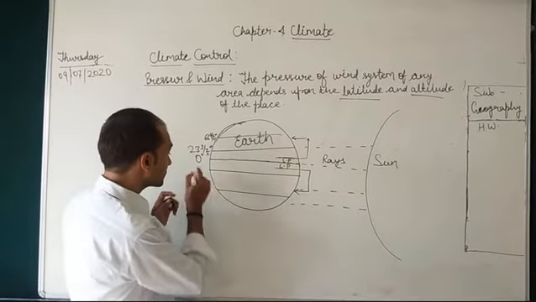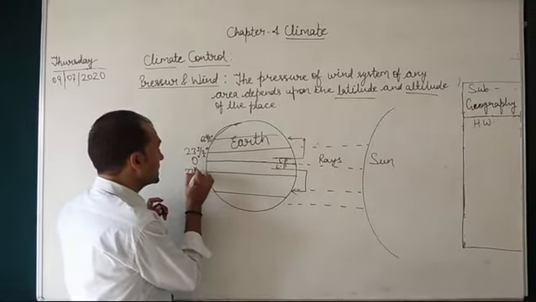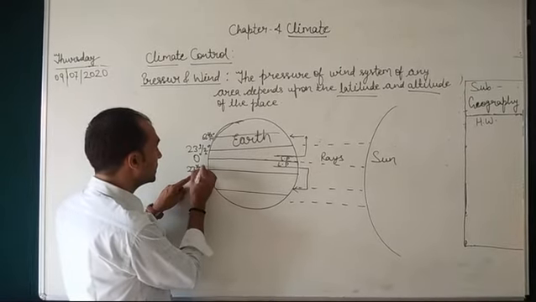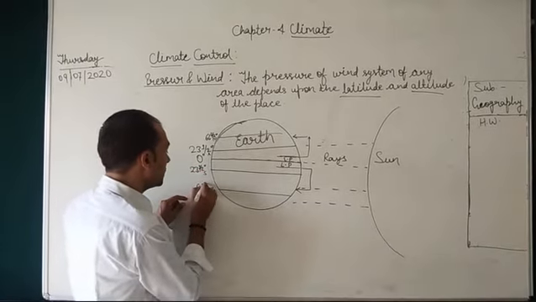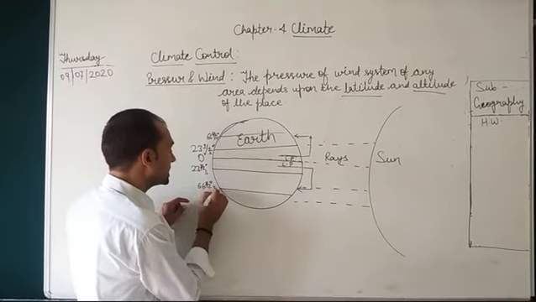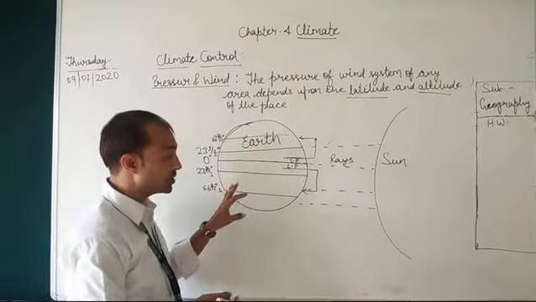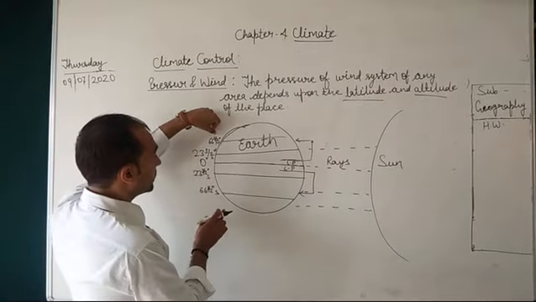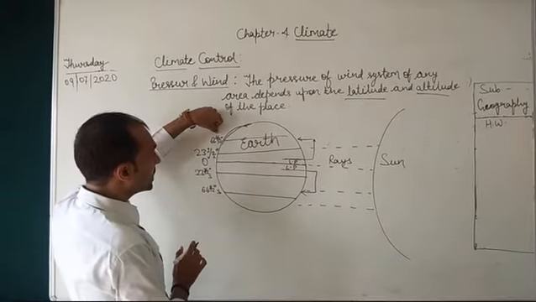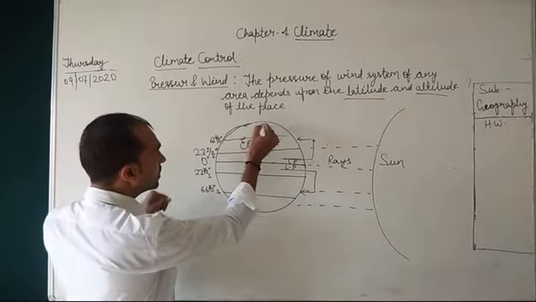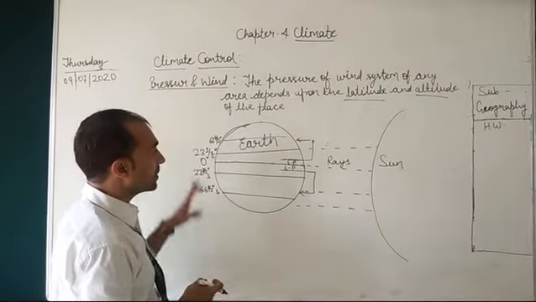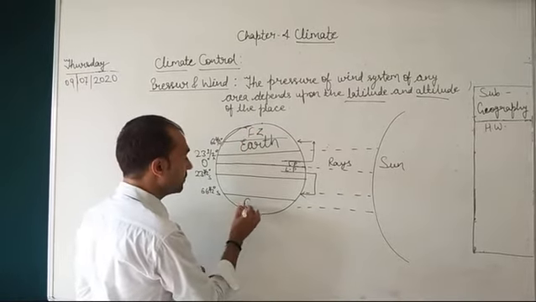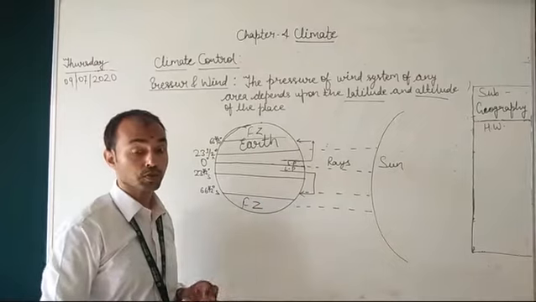Similarly, towards the south, from 23 and a half degrees south till 66 and a half degrees south, there is the temperate zone. Then from 66 and a half degrees north till the poles, it is known as the frigid zone. Which zone? Frigid zone.